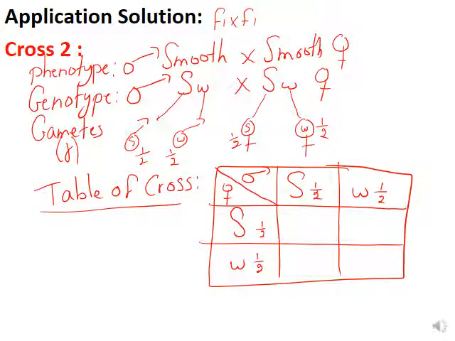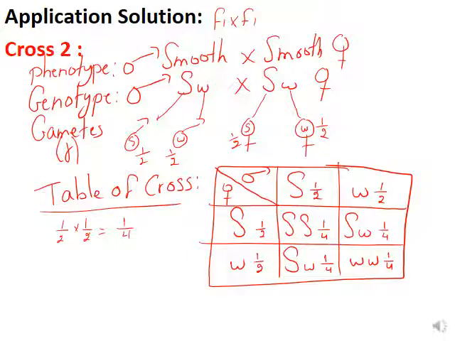So S times S, SS, 1 over 2 times 1 over 2 is 1 over 4, numerator by numerator and denominator by denominator. S times w is Sw, 1 over 4. Also here, w times S, we always start with the dominant, Sw, 1 over 4. And w times w, ww, 1 over 4.